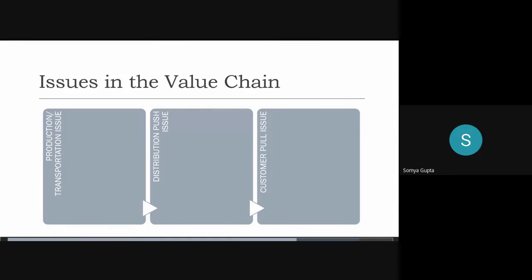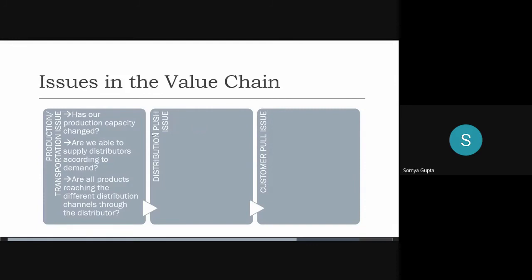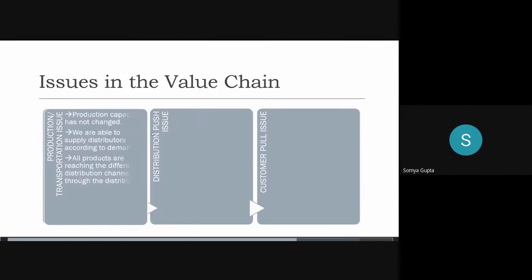Okay, so basically, what we're seeing is that nothing in production is as such a problem here. I'll just go through the questions in production once. Has our production capacity changed? We told you no. Are we able to supply distributors according to demand? Yes. And are all products reaching the different distribution channels through the distributor? I said that they're reaching the distributors properly. So production capacity has not changed, we're able to supply, and they're reaching the distributor. Now we look at distribution push.